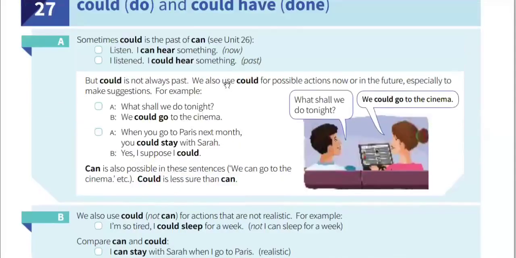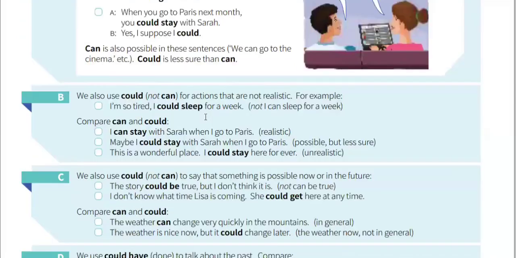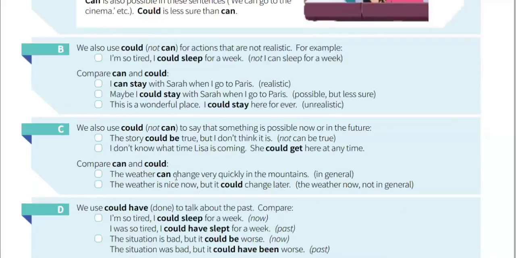It is different from this could, because here we are mainly making suggestions. We are saying that we have this option. We are saying it like this in A, but in C we are saying that one thing could happen, on one occasion. It is like may.